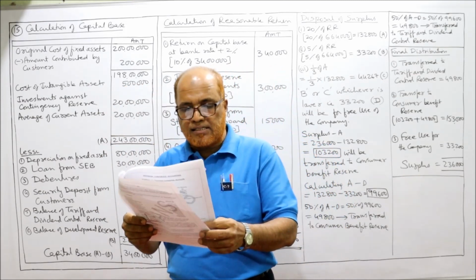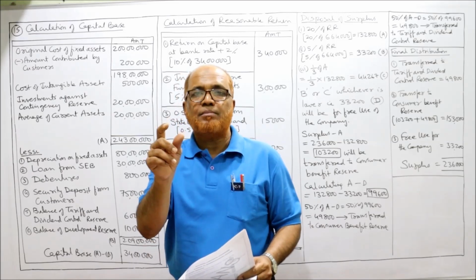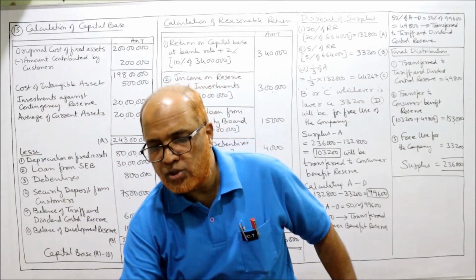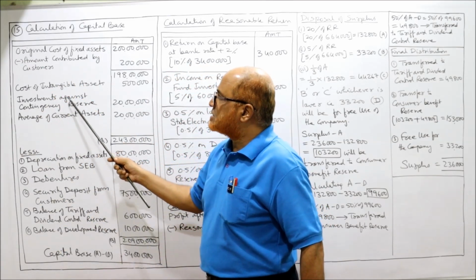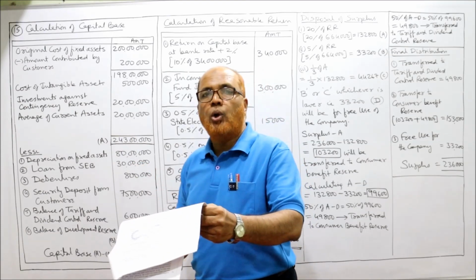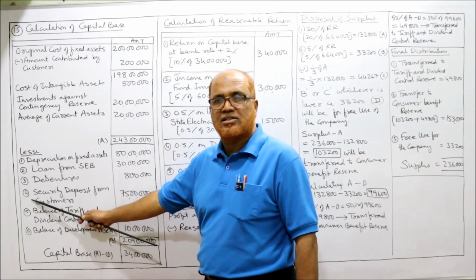Next, contingency reserve invested in 6% state government loan. So investment for contingency reserve will be taken in addition items. Here you can see investment against contingency reserve 20 lakh, it is given in the board. Loan from electricity board, state electricity board, that's a deduction item.